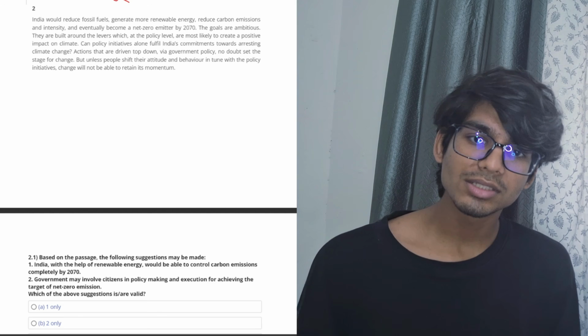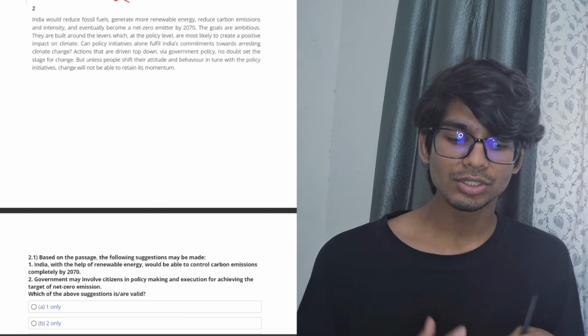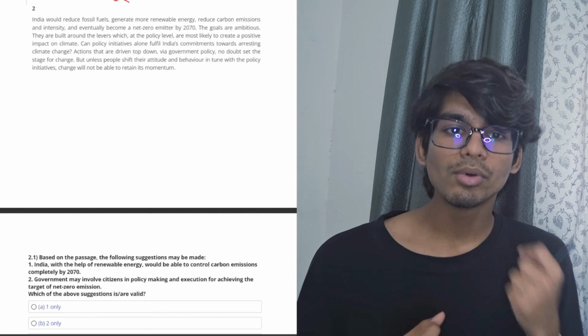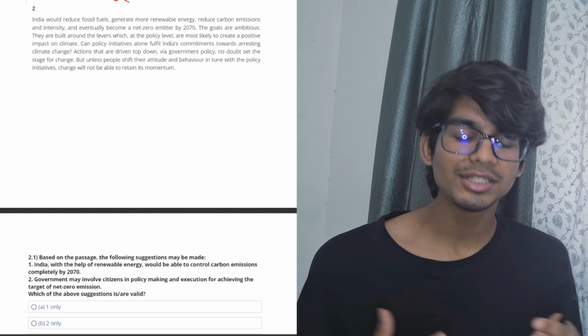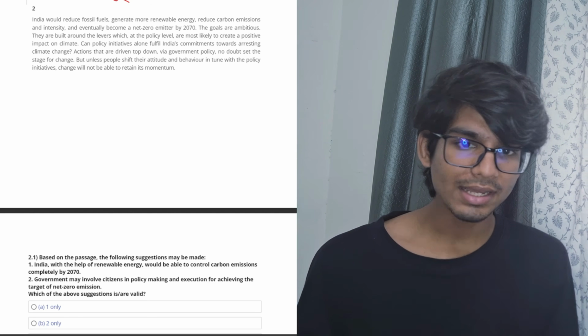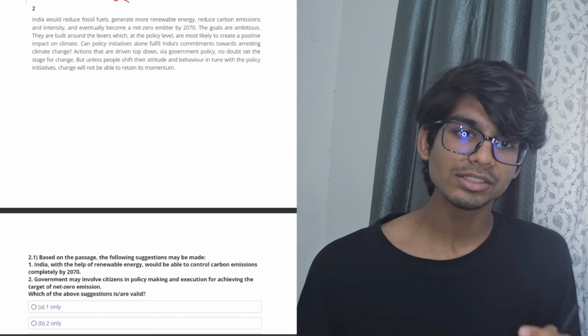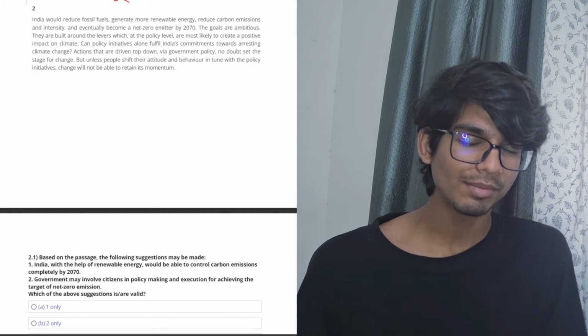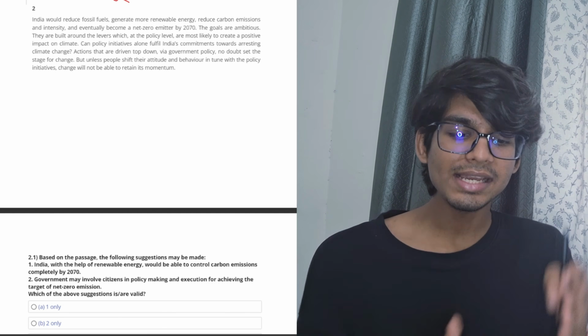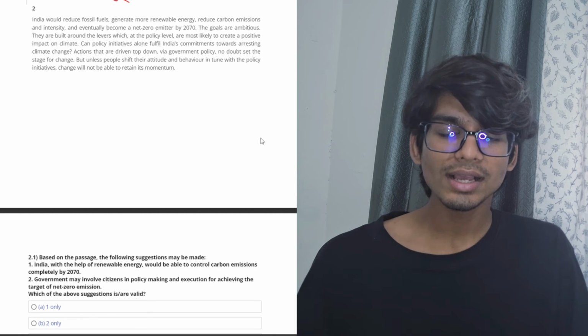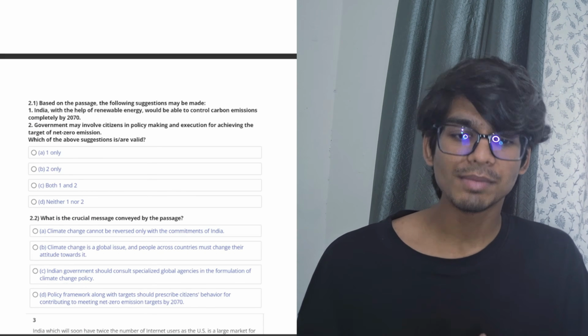The next passage talks about how India wants to reduce fossil fuels and generate more renewable energy to reduce carbon emissions and intensity. This goal is really great, but the author argues: is it possible to achieve this goal just with the help of policy made by the government? He suggests that there should be people's intervention too, and only then will we be able to achieve this target.